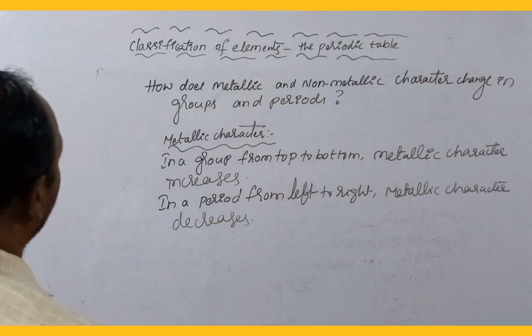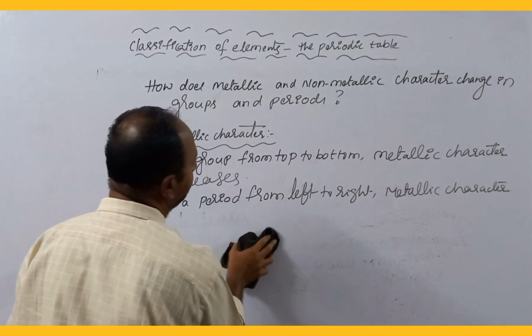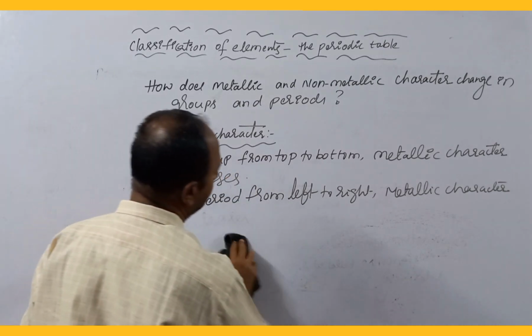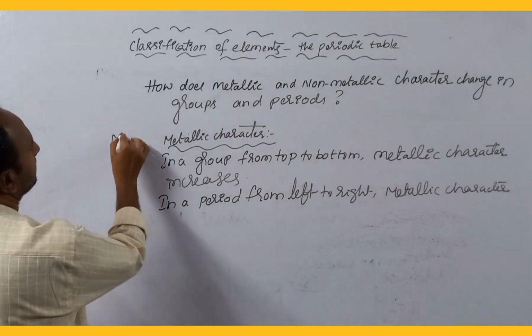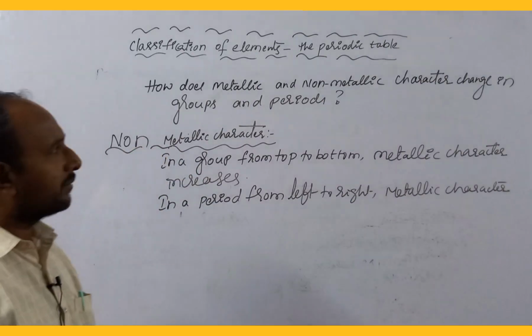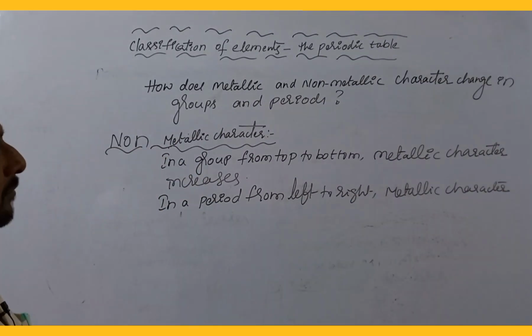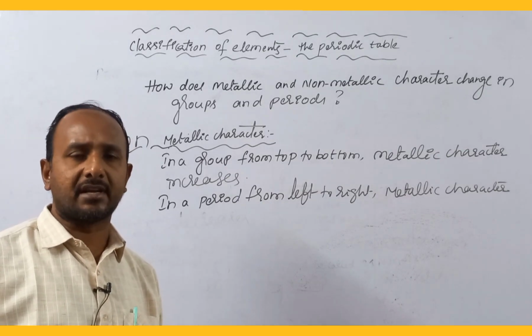Next, what about non-metallic character in groups and periods? You know, when the number of valence electrons in an atom is 5 or more than 5, we can call it a non-metal.